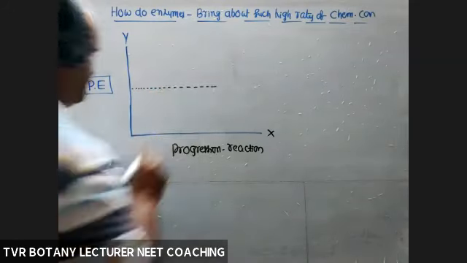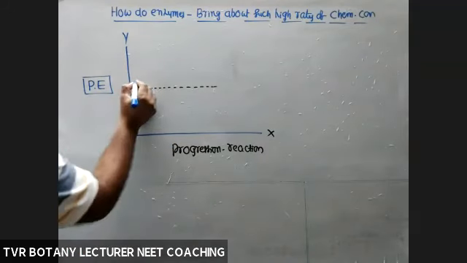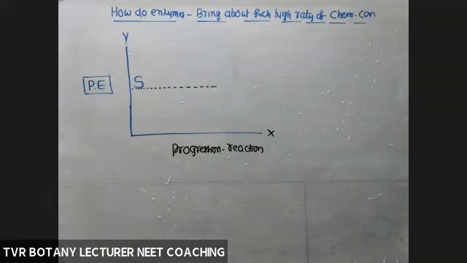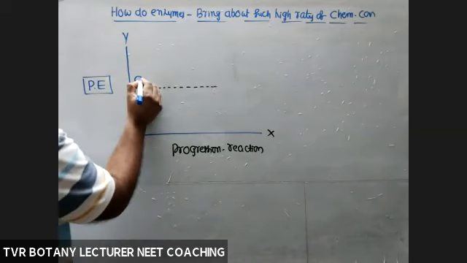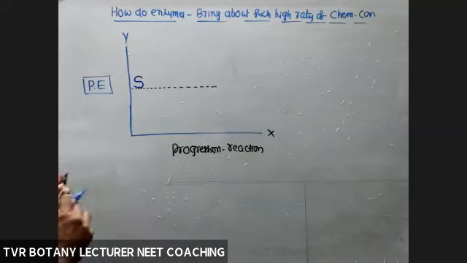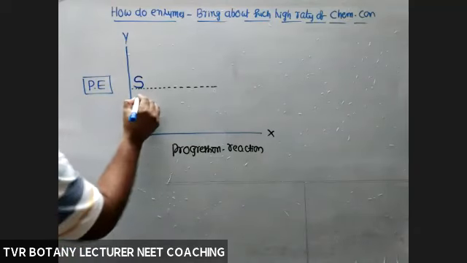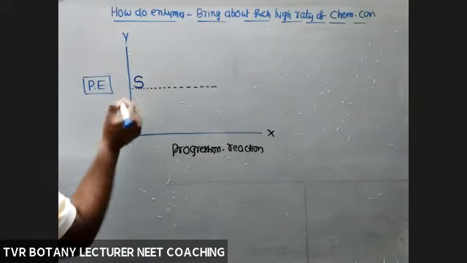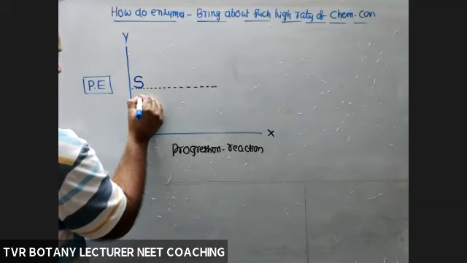The substrate is here. Take one dummy substrate. So this is the substrate. Definitely, each and every substrate has some amount of energy, for example at the ground state. This is the ground state, use your chemistry knowledge.